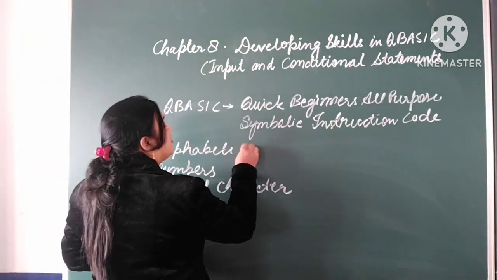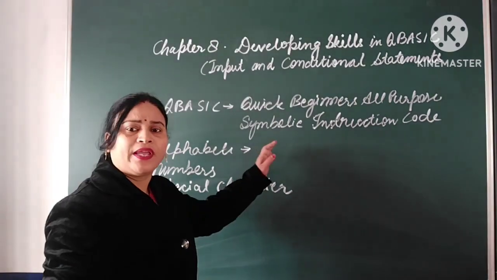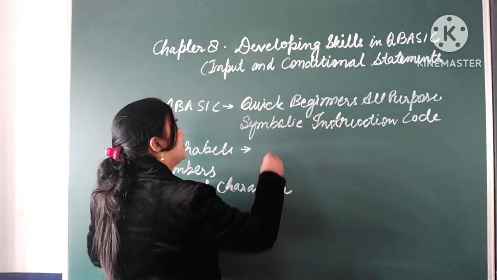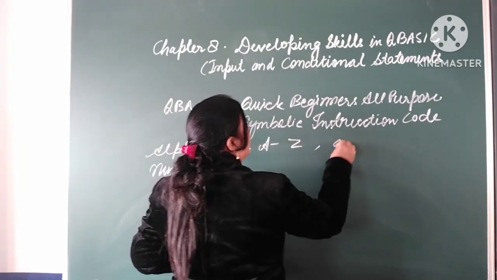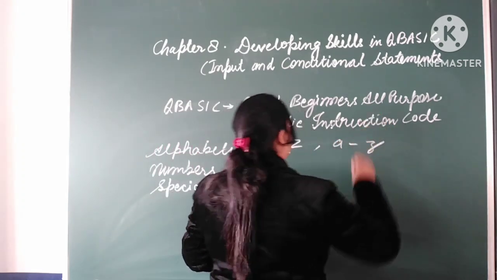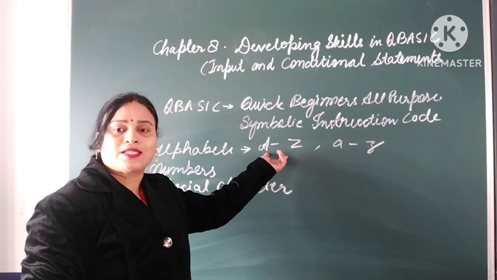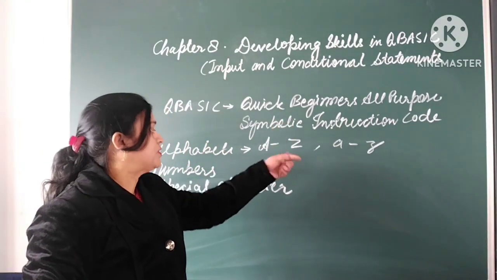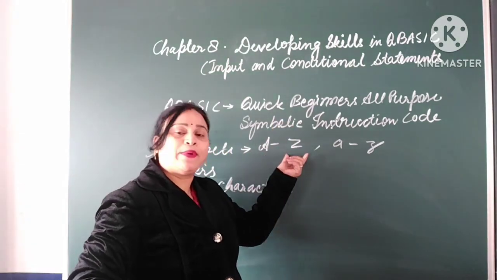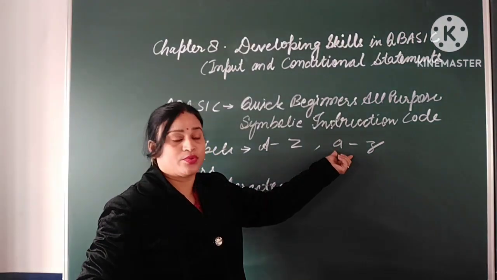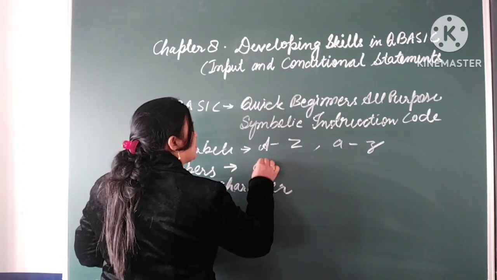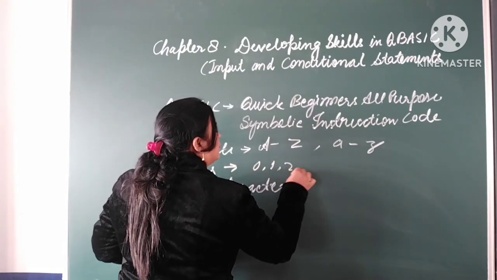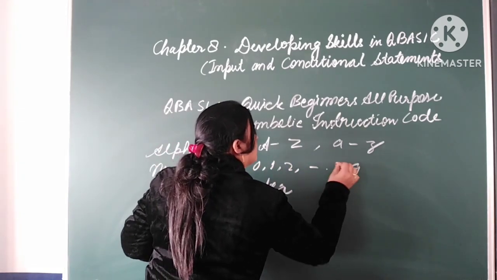Alphabets: we use all the alphabets from A to Z in capital and small. All these 26 alphabets can be used. Then numbers: all the decimal digits from 0 to 9.